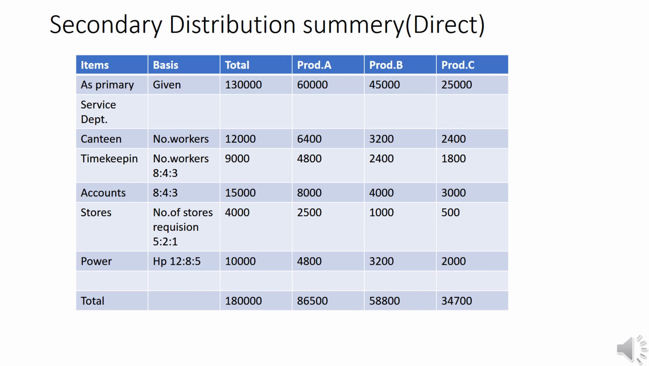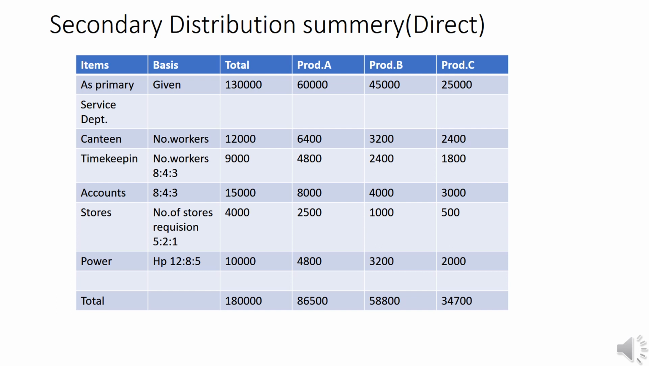And stores can be reapportioned on the basis of number of requisitions. Here is 5:2:1, that is total 8. That is why 4,000 into 5 by 8, that is 2,500. 4,000 into 2 by 8, that is 1,000. 4,000 into 1 by 8, that is 500.